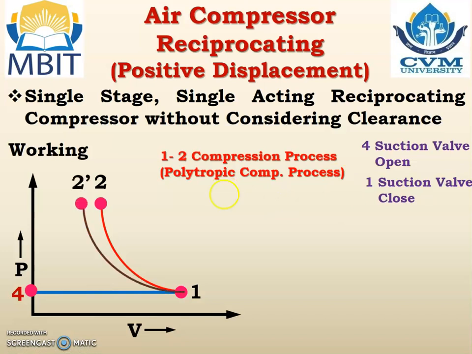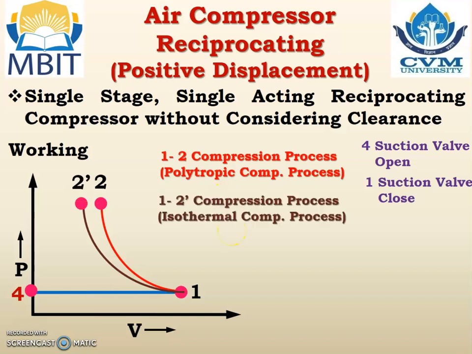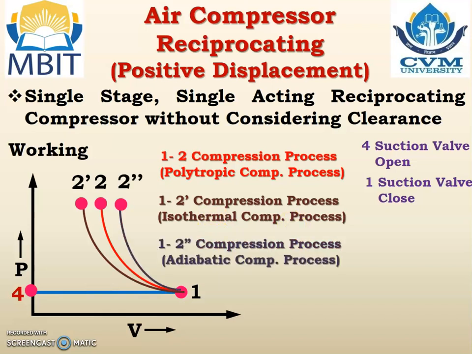It can also be compressed using the isothermal process, which is 1 to 2 dash. It means here the air is compressed using the isothermal compression process. And 1 to 2 double dash is the air compressed using the adiabatic compression process.